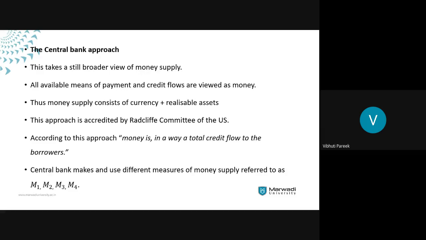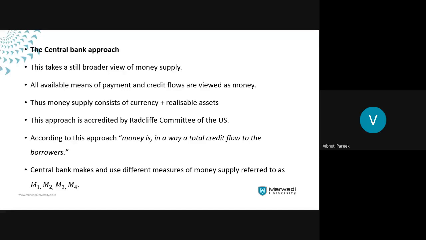And for this purpose, the money supply will always consist of the currency plus all realizable assets. As per the central bank, money is something which will always be currency plus the realizable assets. Now, what are these realizable assets? These are the assets that can be converted into money at a person's will. That is, the assets which are either perfectly liquid or nearly perfectly liquid.